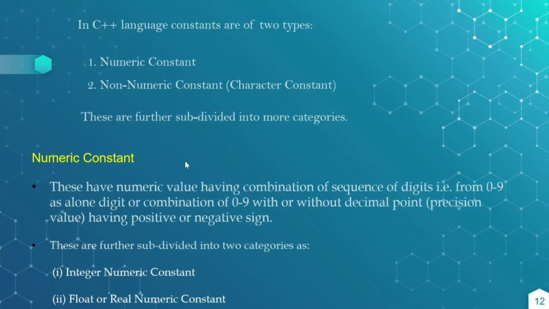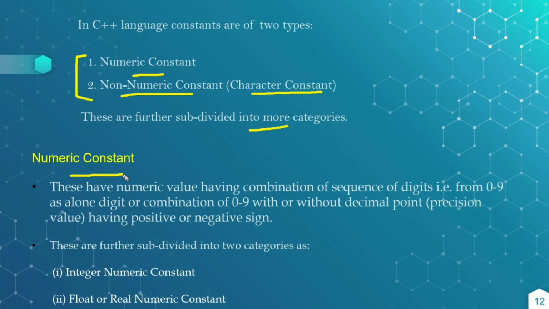Okay, in C++ the constants are of two types: numeric constants and non-numeric constants, that is character constants. And these are further subdivided into more categories.